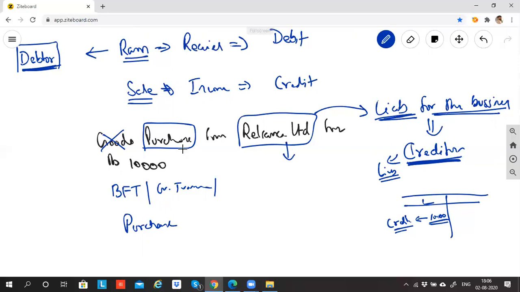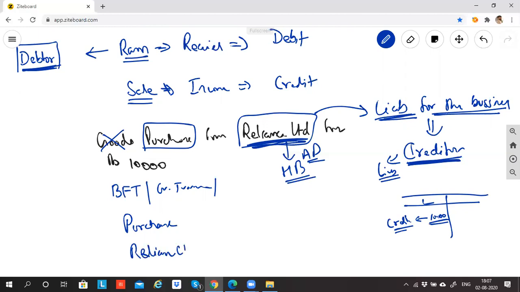So what kind of person is Reliance? Is he a creation of God? No. He is a creation of human beings. So he's an artificial person. Any person who is a creation of God is a natural person. Reliance Limited is a creation of human beings. Mukesh Ambani sir has created this company. Hence it is an artificial person. For the artificial person, what is the rule? Debit the receiver, credit the giver. Now tell me, Reliance Limited is the receiver or giver?